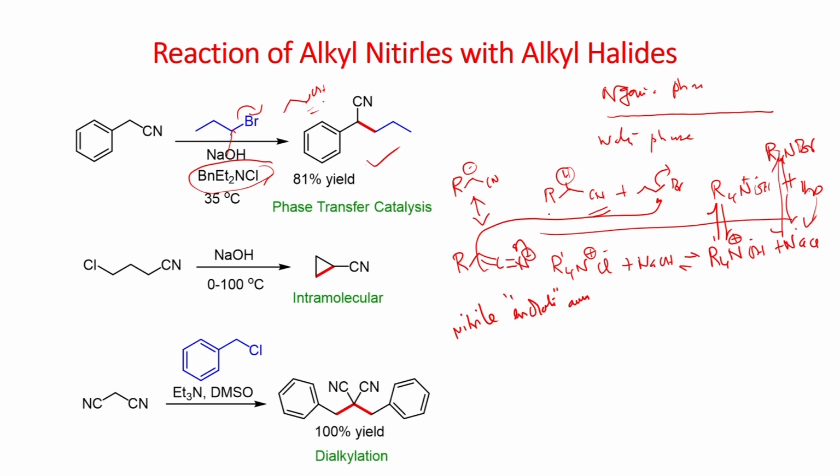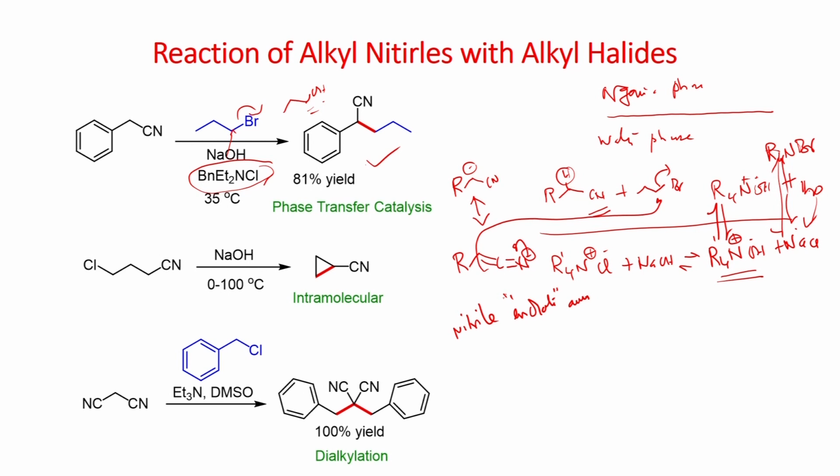So, the reaction is to be carried out in a biphase system to avoid substitution of the hydroxide with this bromide. What happens here is that reaction of this can generate this ammonium hydroxide, which is sparingly soluble in the organic solvent and can act as a base.